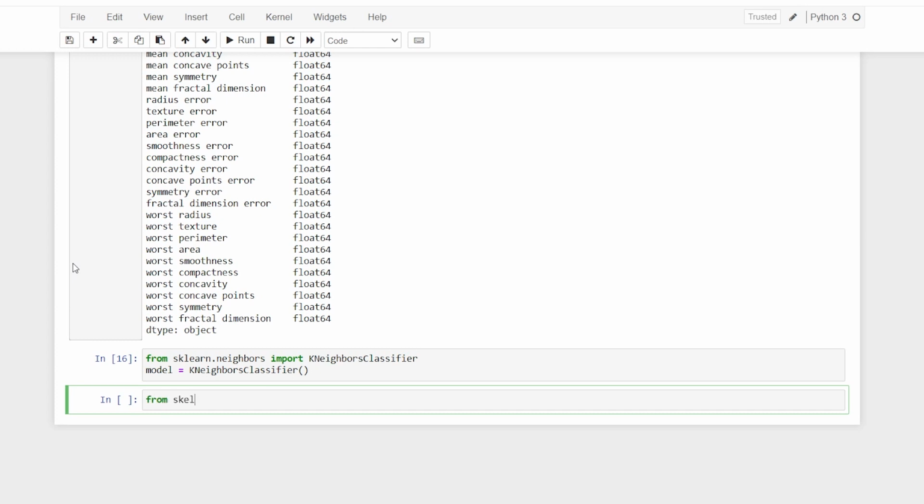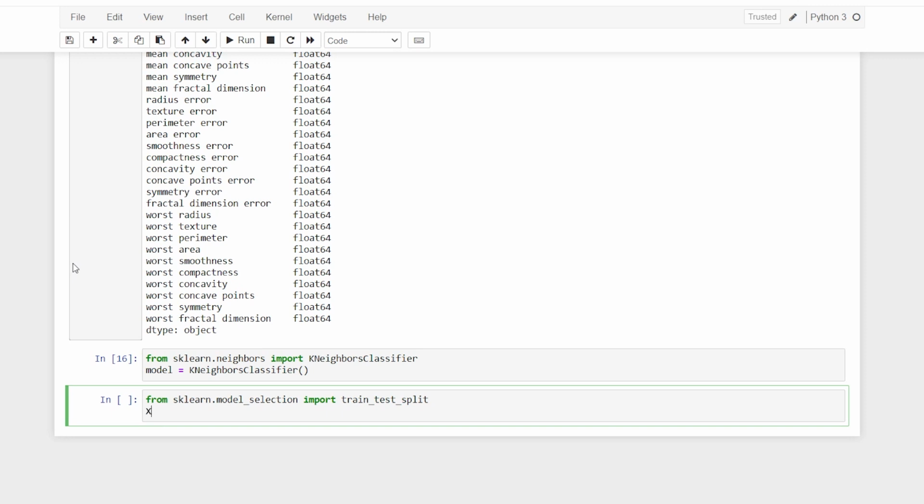So from sklearn.model_selection import train_test_split, and our usual procedure: X_train, X_test, y_train, y_test. And now I'll say train_test_split, and I'll split X and Y. We will also shuffle this, not an issue.